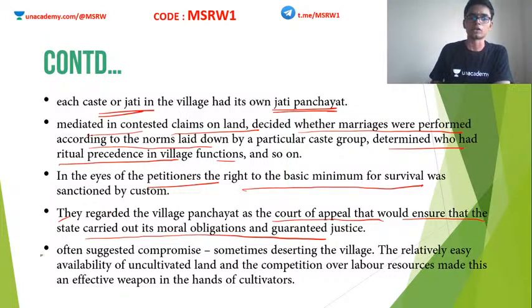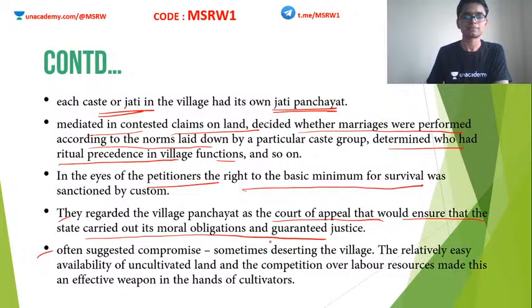Clear? Moving on. So how did they arrive at a compromise, or how did these panchayats actually solve the issue? The major way of solving the issue was arriving at some kind of compromise. They did not often give out punishments or anything. The number one method by which they solved all these issues was trying to arrive at some kind of compromise.